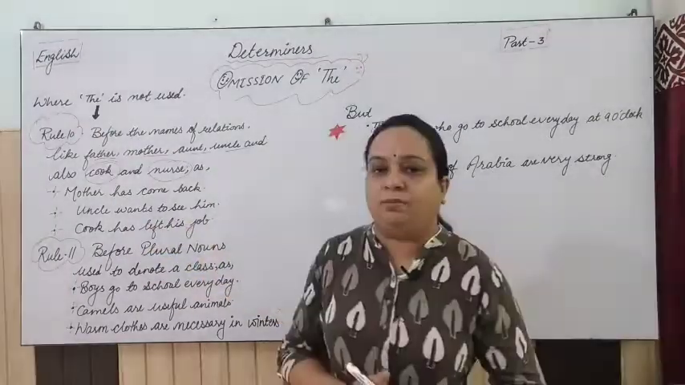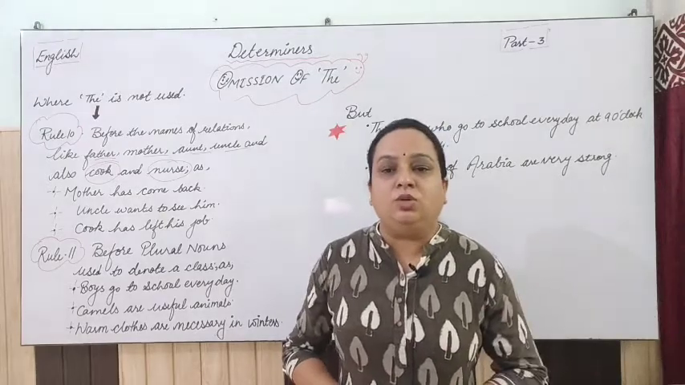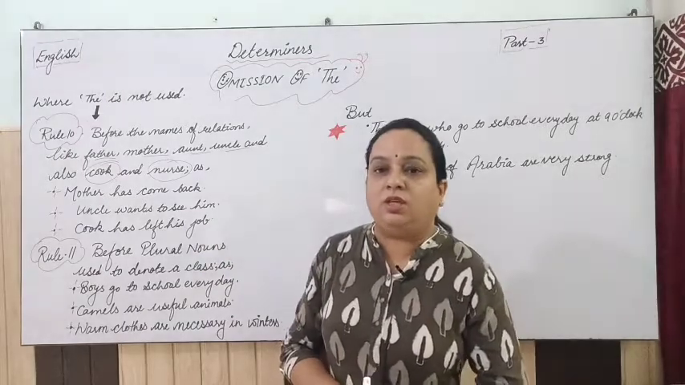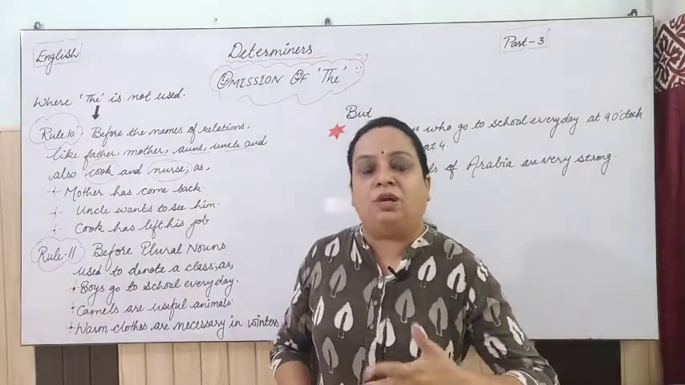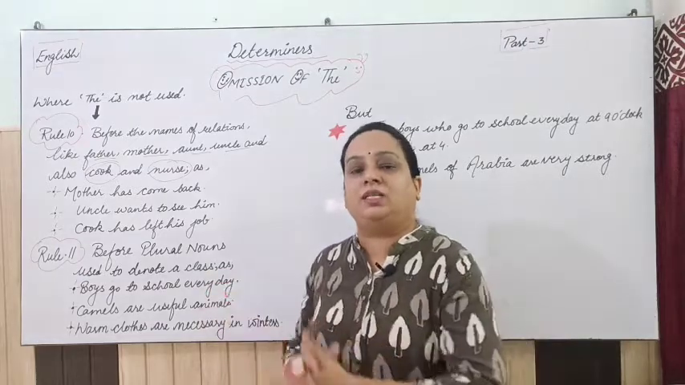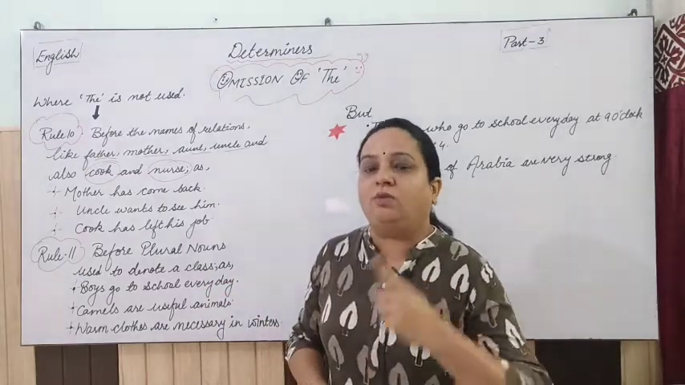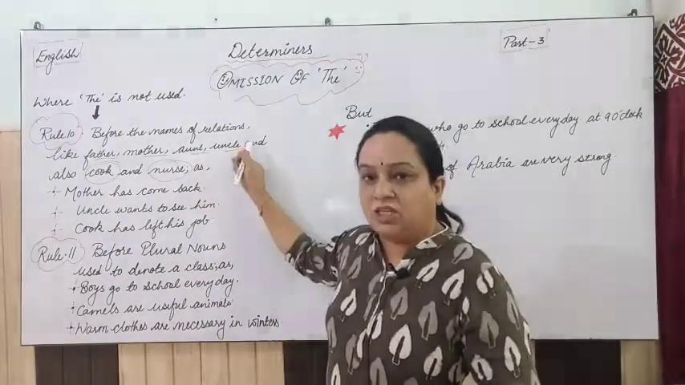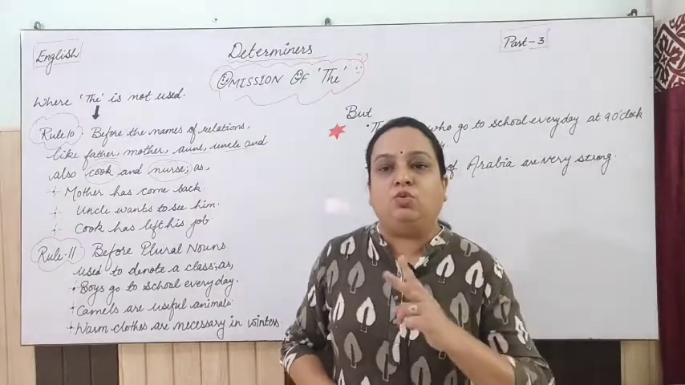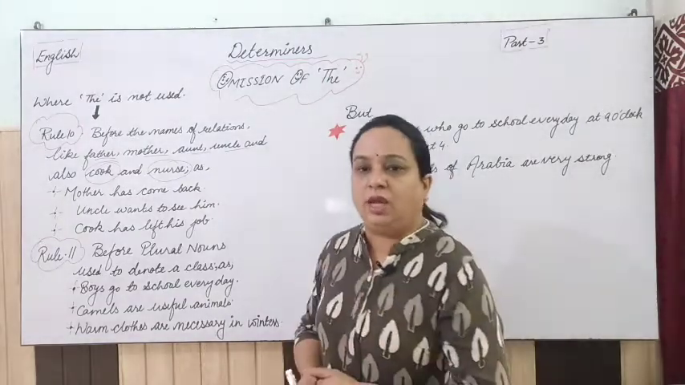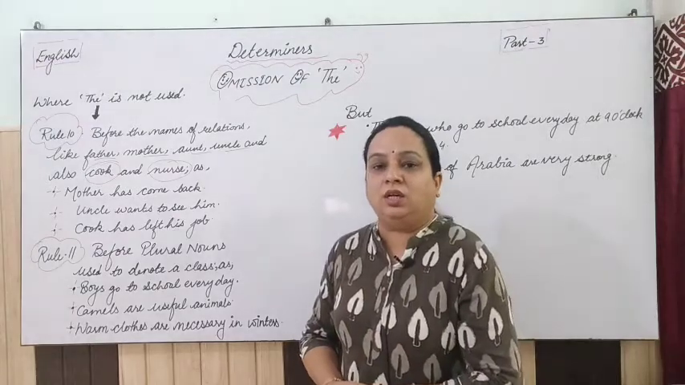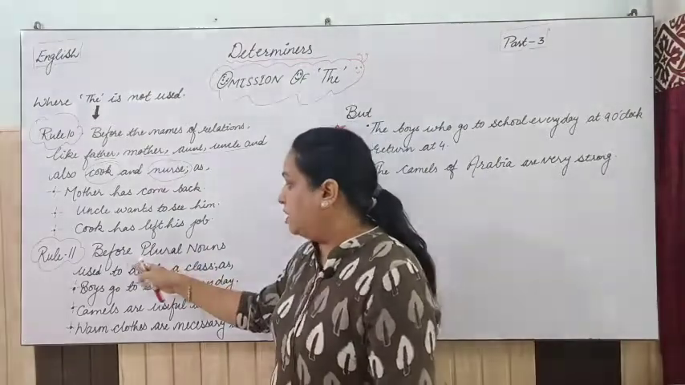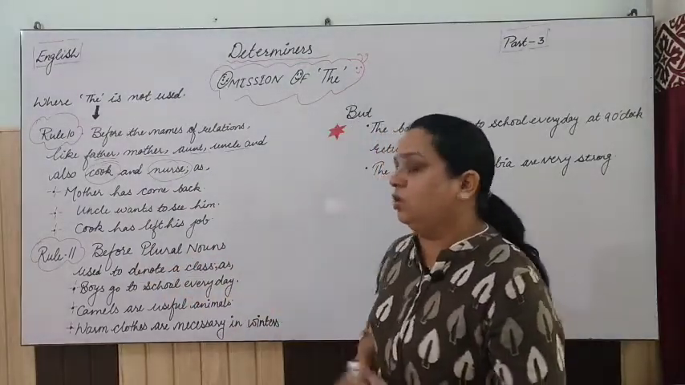"Uncle wants to see him", it is not "the uncle wants to see him", it is not like that. "Cook has left his job", it may be our cook, it may be his cook, but it is not "the cook has left the job". So that is going to be wrong if we use "the" with all these words. So please note down the relations, and along with that two words, cook and nurse. "Nurse served him", it is not "the nurse served him", it is wrong. Next, rule number 11 says: before plural nouns used to denote a class.